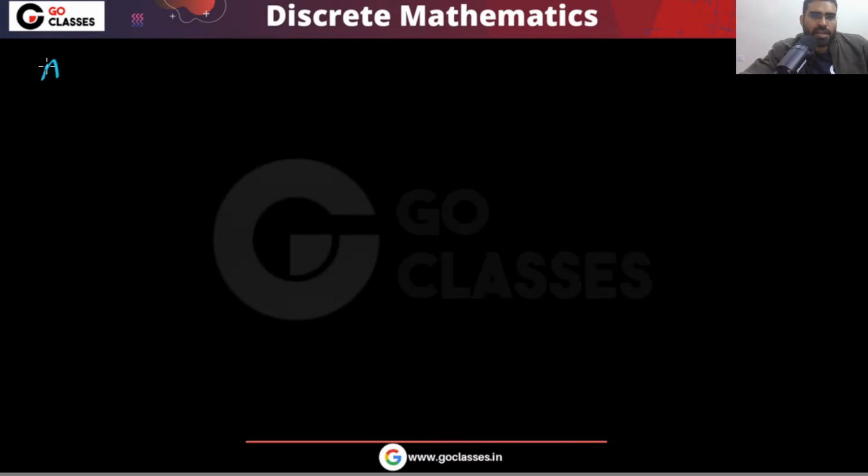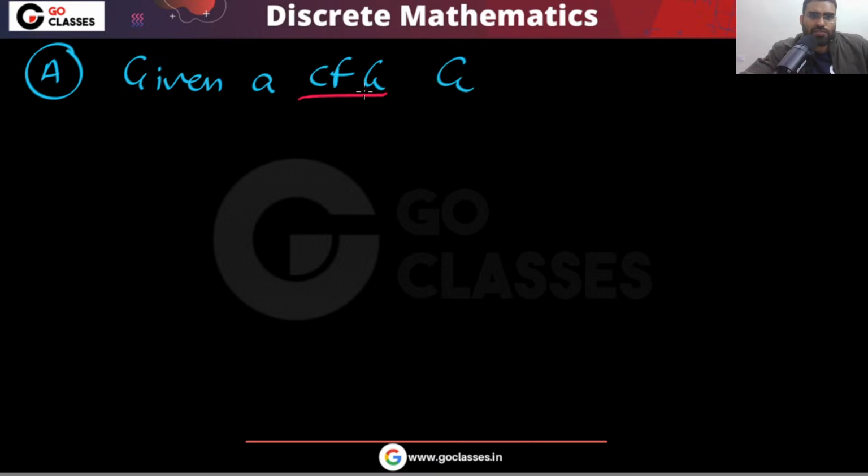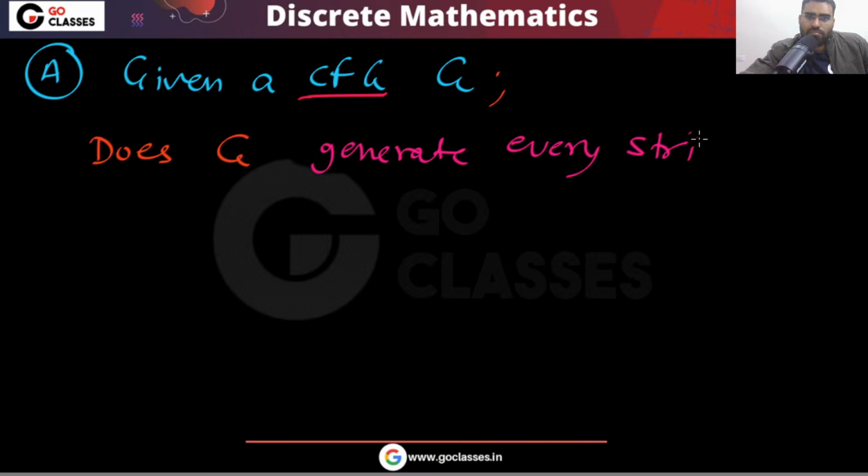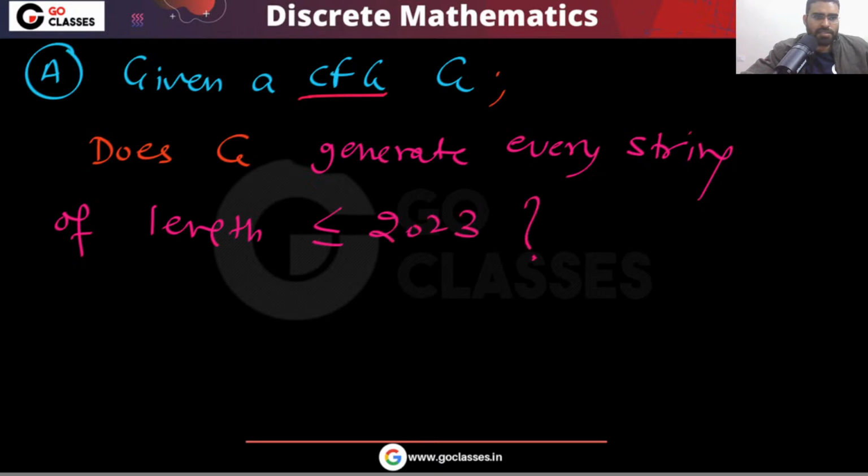See, very simple. Option A says that given a context-free grammar G, does G generate every string of length less than 2023?